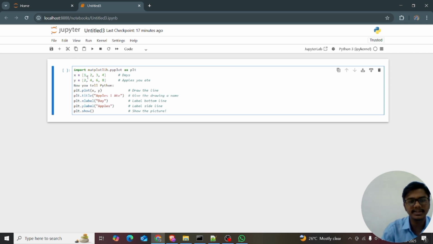In the first day I eat 2 apples. In the second day I eat 4 apples. In the third day I ate 6 apples. In the fourth day I ate 8 apples. So these are the days and these are the apples I ate. So I just cancel it.